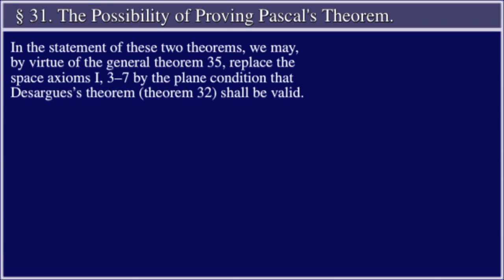In the statement of these two theorems, we may, by virtue of the general theorem 35, replace the space axioms of group 1, 3 through 7, by the plain condition that Desargues' theorem, Theorem 32, shall be valid.